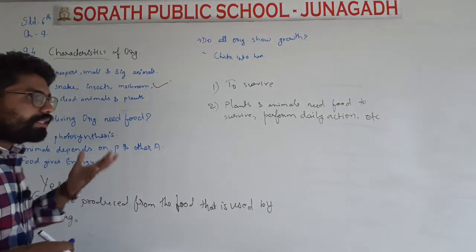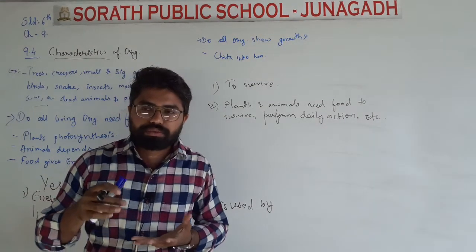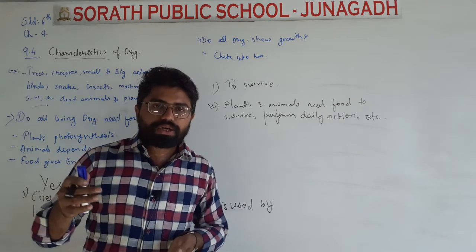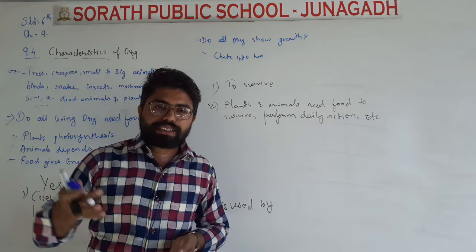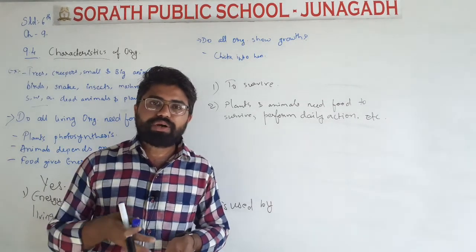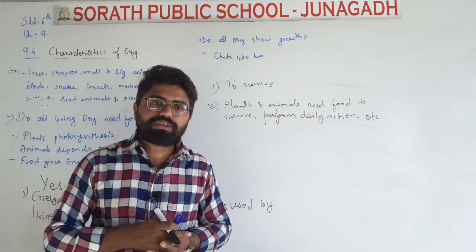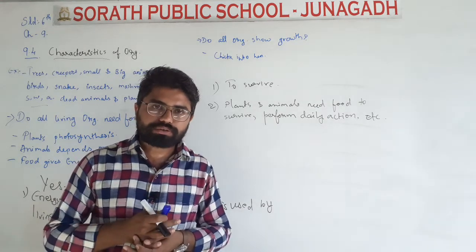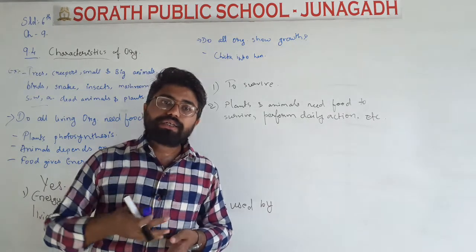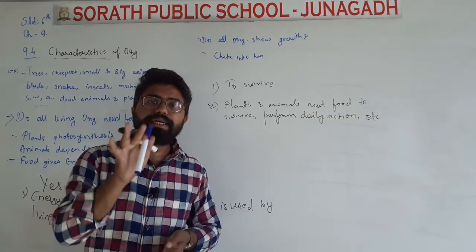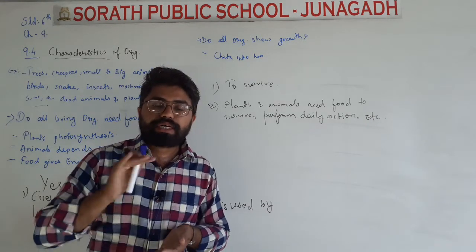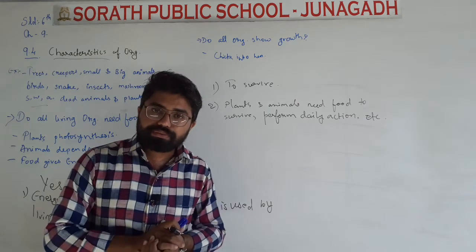Okay, some animals depend on plants also, which are living in the jungles and forests. Some animals eat grass and all these things. If we talk about the elephants and giraffe and zebra and all these animals, they are eating just the grass and the leaves. And if you talk about the lion, tiger and all these things, they are eating the animals, but they need food to survive. Okay, they cannot live without food.